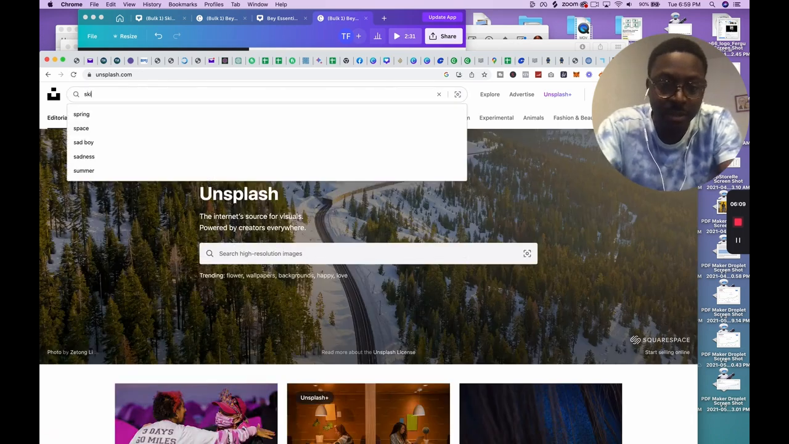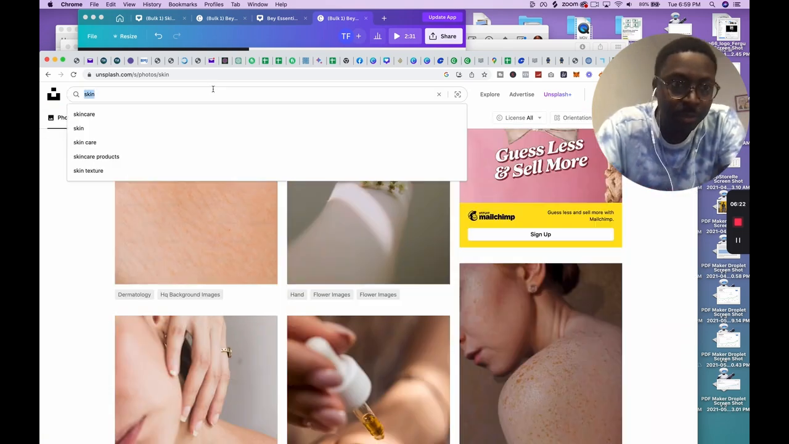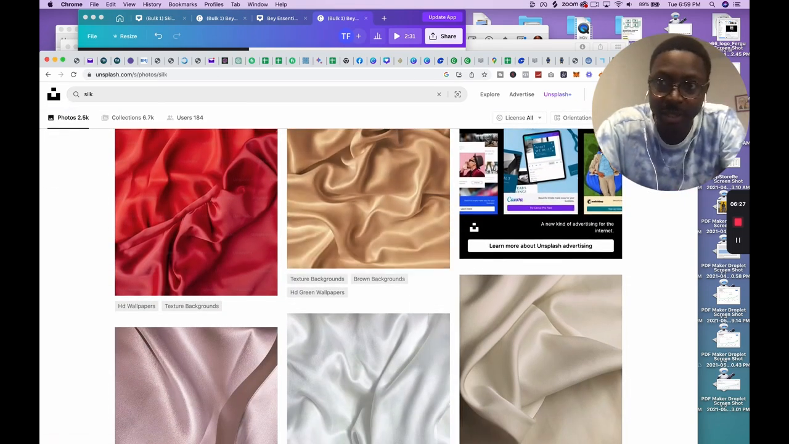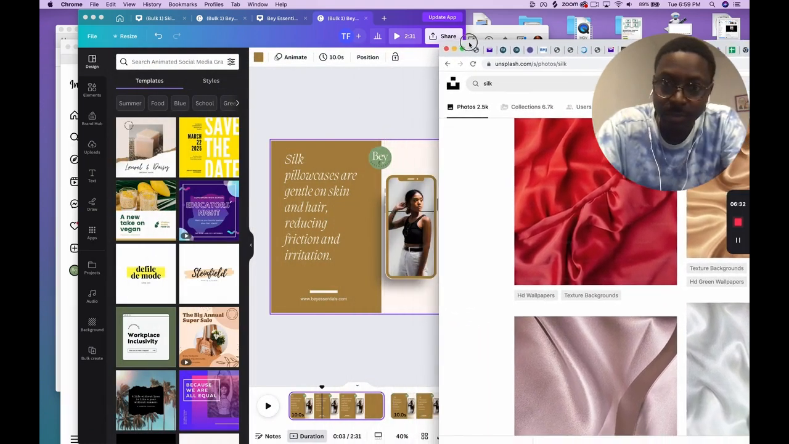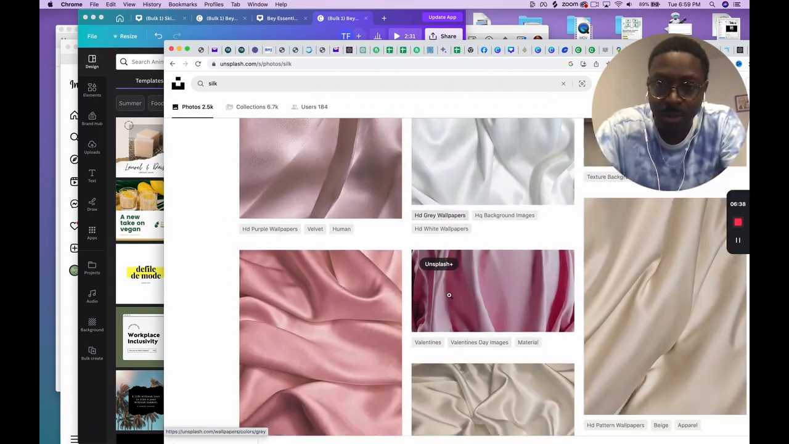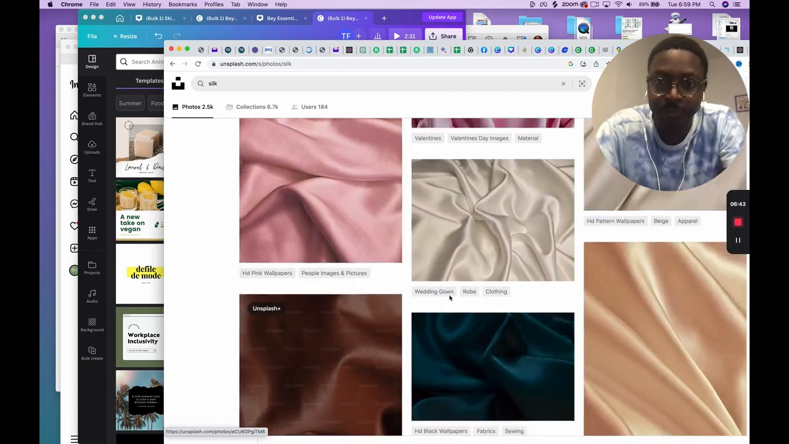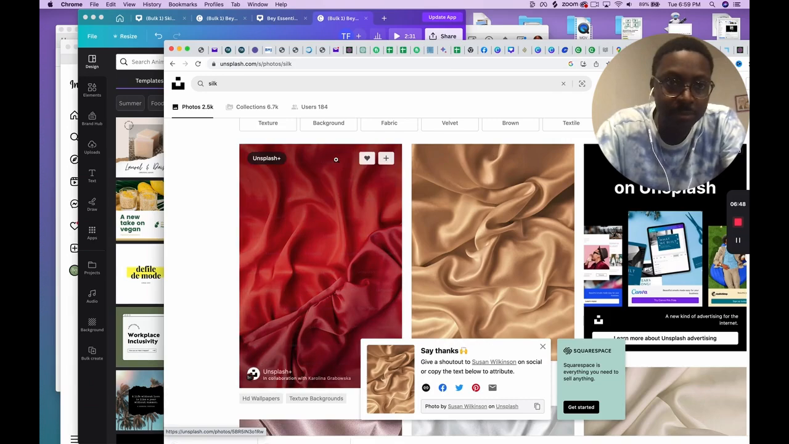I can go to skin or silk. I'll just do skin. No, skincare. It's a silk thing. You can do silk, whatever. So I can put that here. Download it. Let me see which one I want to download. I wonder if some have people and silk, but I don't want to hold y'all up. Some might have people and silk, but I'll take this silk, download it.